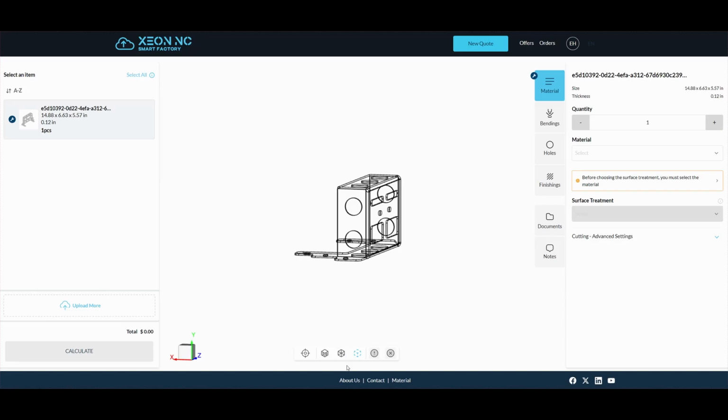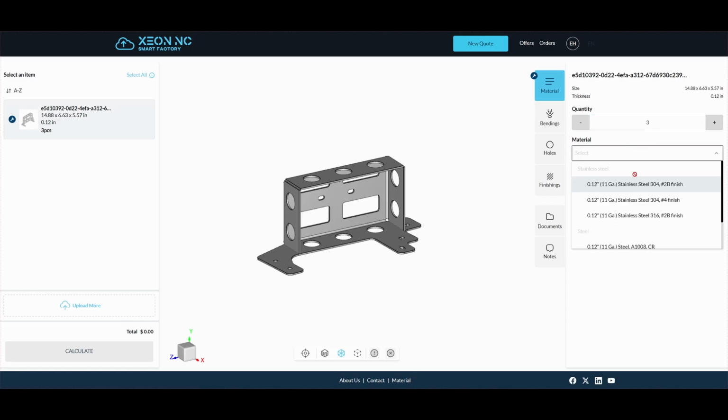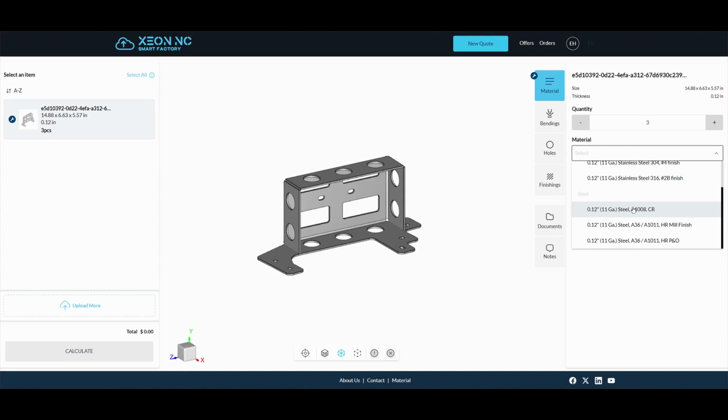On both the left and right menus, you can select the quantity of parts and choose the material you'd like the part to be made from. Our system performs a design validation on your part, so there's no need to specify the material thickness. We can extract this information directly from your file.